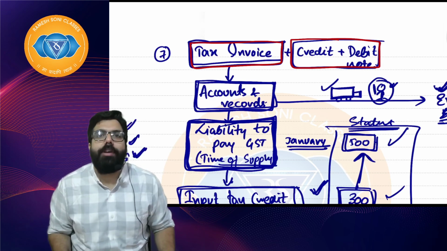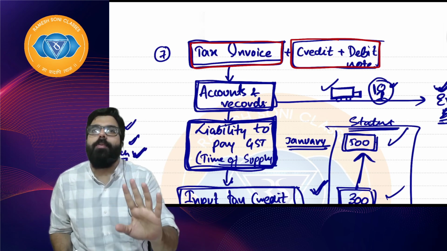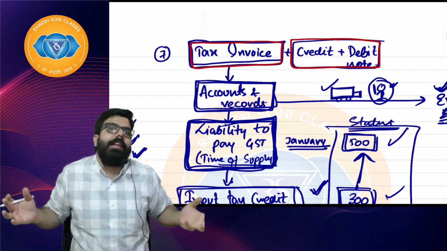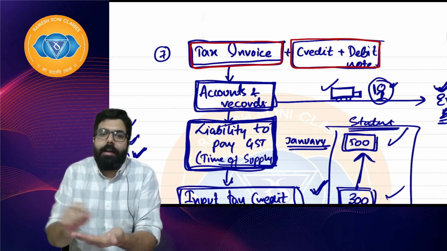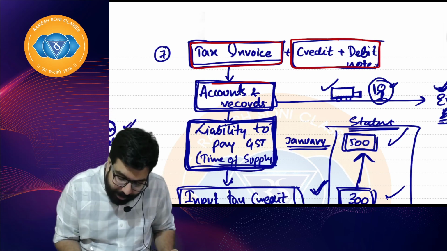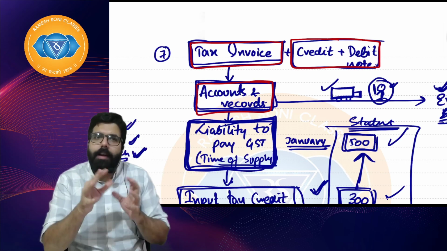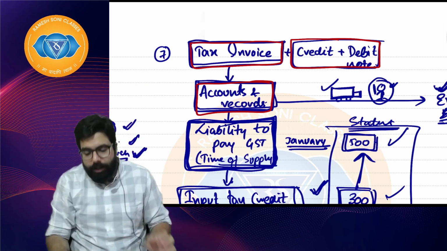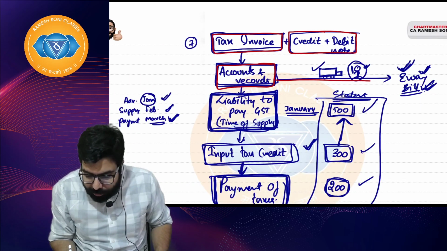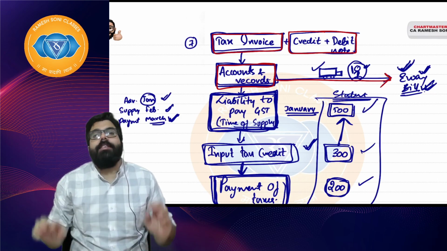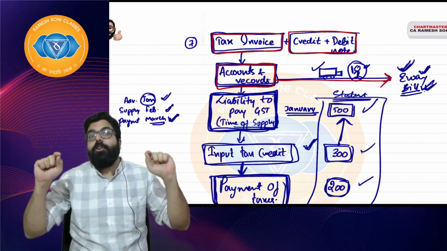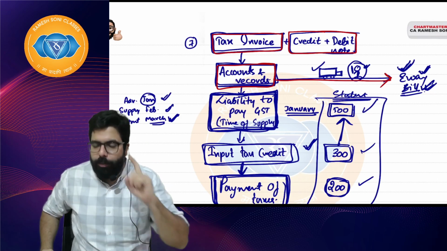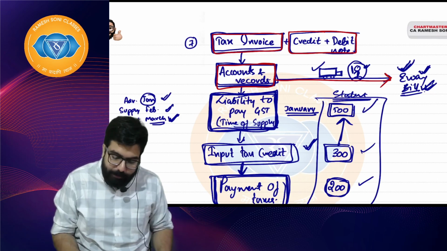Once I issue a tax invoice, debit note, credit note, all the documents whenever I'm issuing, I should maintain my accounts. People maintain their accounts in Tally, somebody maintains manually. Once you maintain your accounts, whatever goods I have sold, I have to send to the other person. So how will I send it, sir? You will have to send it using a document known as an e-way bill, electronic way bill.